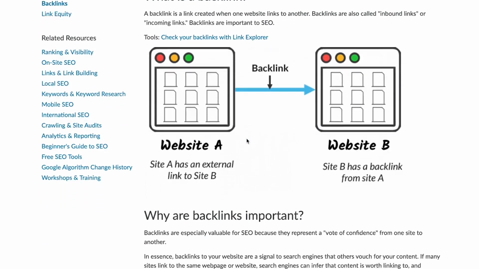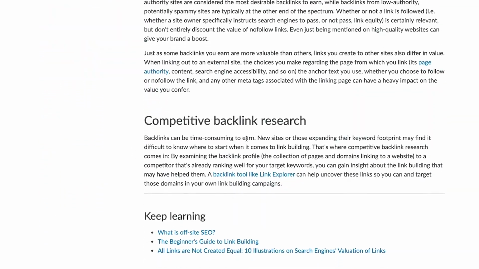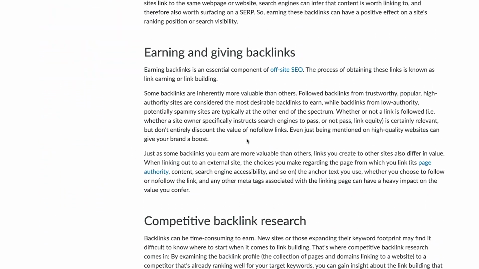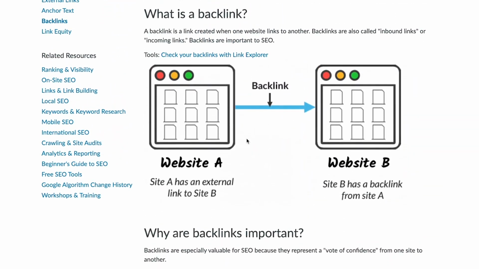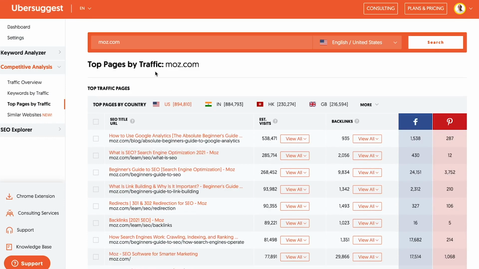I can have more images on this page here. I can go more in depth. I can show video tutorials. Those are examples of ways I can make this page better. And I'm not saying Moz did a bad job, but there's always ways to improve. And now that I did it for Moz, I may go to my next competitor.